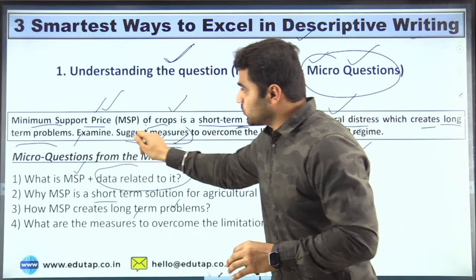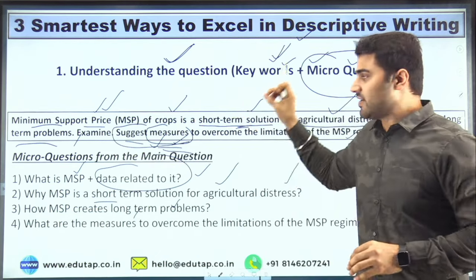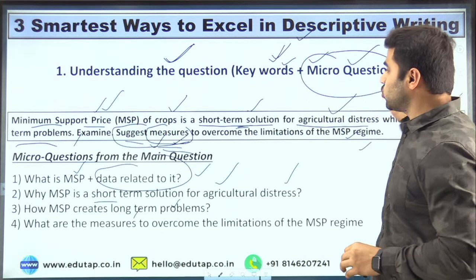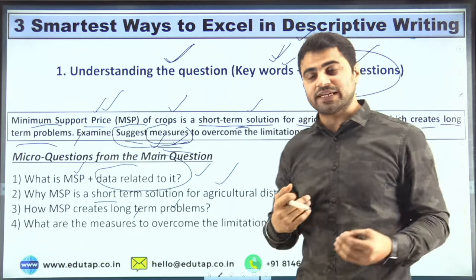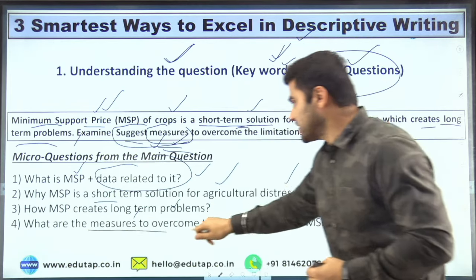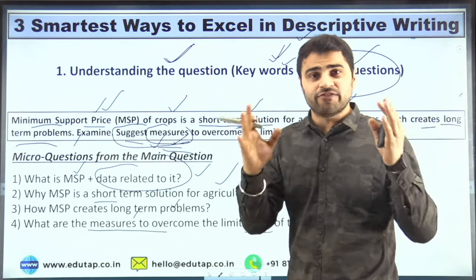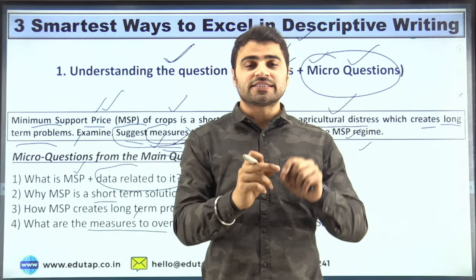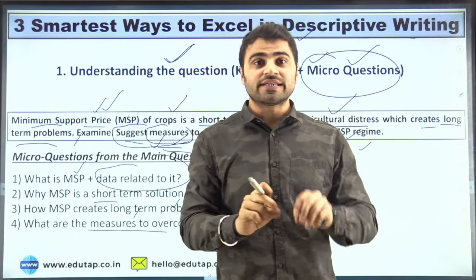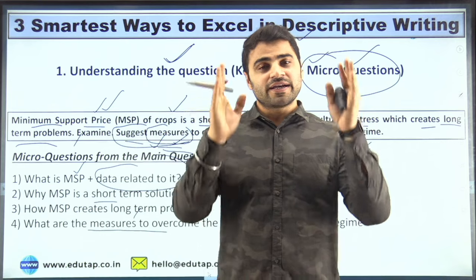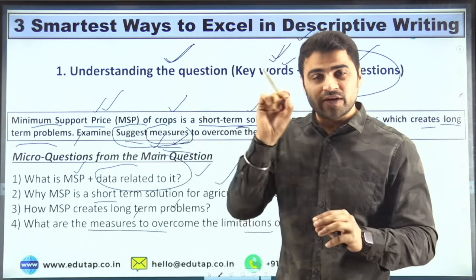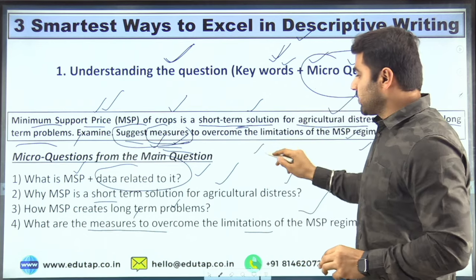And last, which is specifically mentioned in the question itself, is that you have to suggest measures to overcome the limitations of the MSP regime, right? So here you can see what are the measures to overcome the limitations of the MSP regime. This is very, very important. Those who are able to understand the keyword, those who are able to understand the micro question in the main question, guys, your half battle is already won and you can very well perform in the descriptive writing, right?